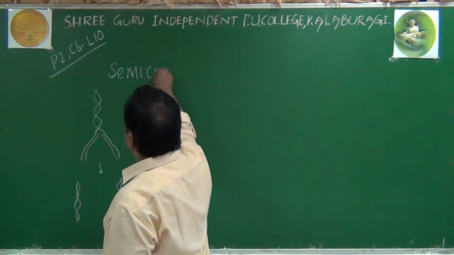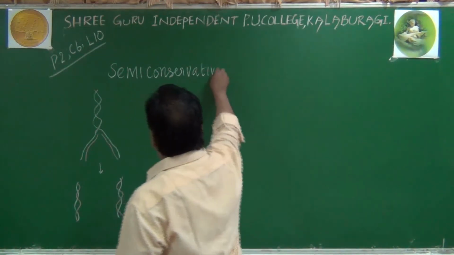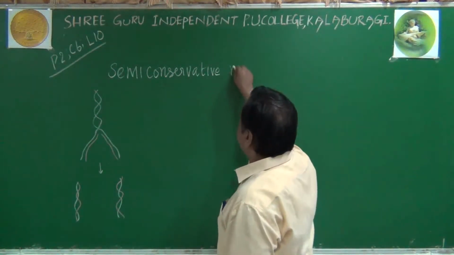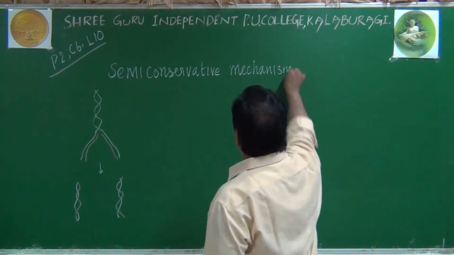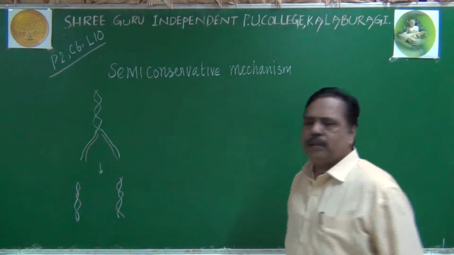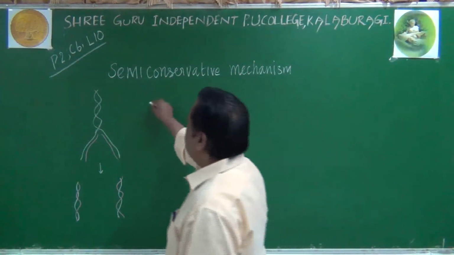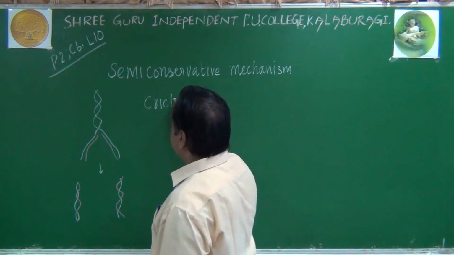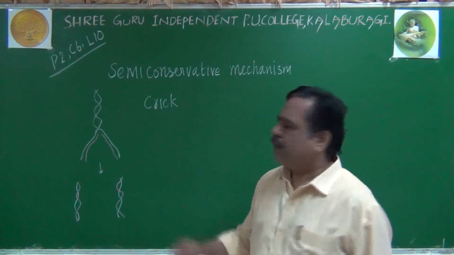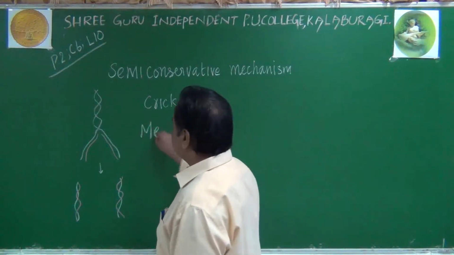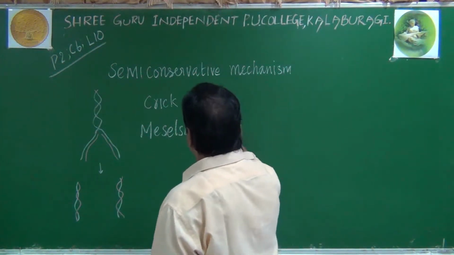In the previous class, I was telling you about this mechanism only, the semi-conservative mechanism of DNA replication. You may recall this point. This idea was proposed by Crick, but experimental evidence for this process was given by two scientists, namely Meselson and Stahl.